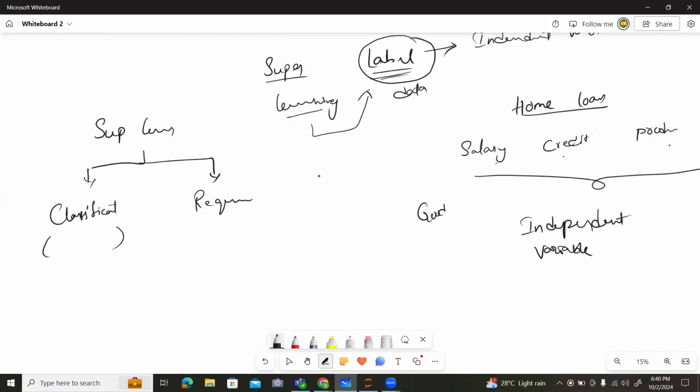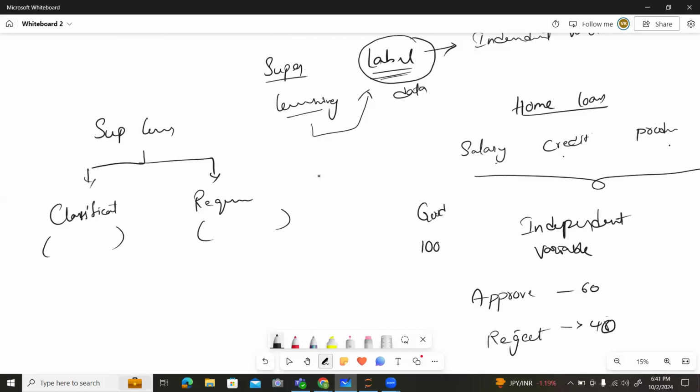Classification models: by name, we need to classify the data. If we have the same example, like home loan, we have approved or rejected, right? We need to classify how many people get approved for the home loan, how many get rejected. For example, if you have data of 100 members, we get 60 members as approved and 40 members as rejected. We need to classify this type of thing in the algorithms.